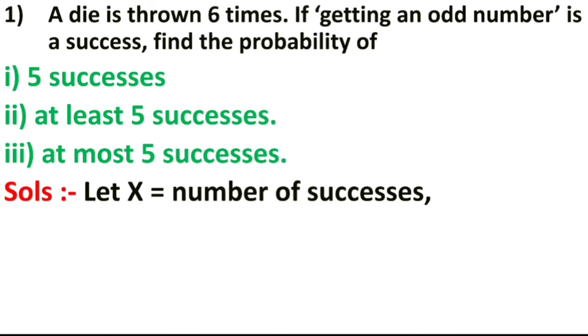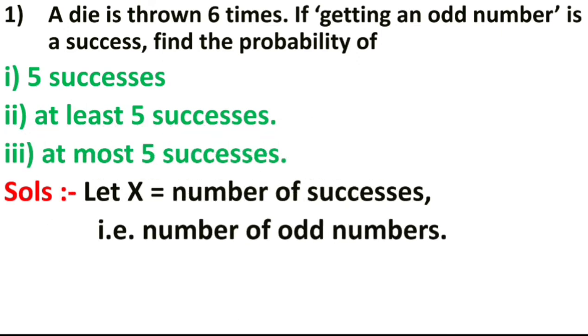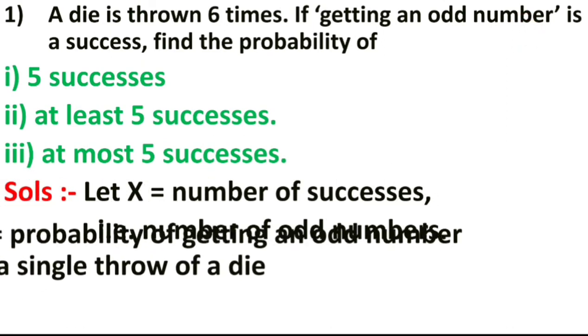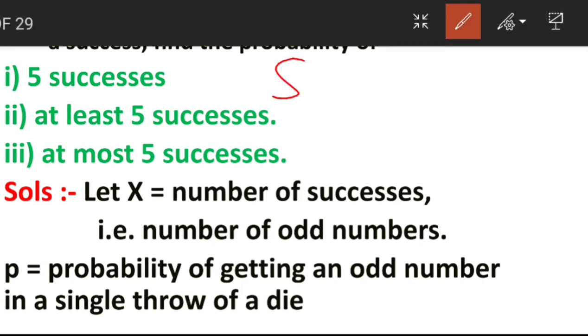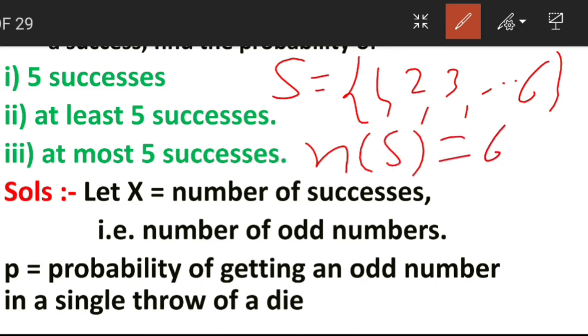Let capital X be equal to the number of successes, that is the number of odd numbers, because here it's mentioned in the given example, getting an odd number. P is nothing but the probability of getting an odd number in a single throw of die. Suppose a die is thrown, then the sample space is 1, 2, 3 up to 6. Therefore ns is equal to 6.